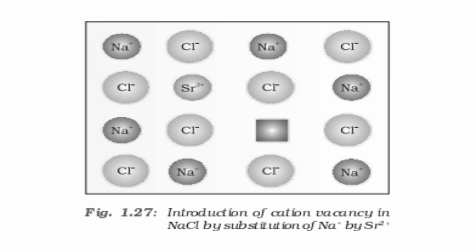Okay, this is the picture of vacancy impurity defect where the cation, that is Sr2+ ion, replaces two Na+ ions.